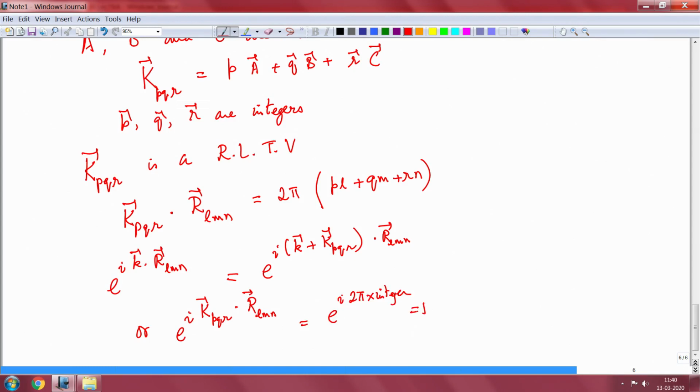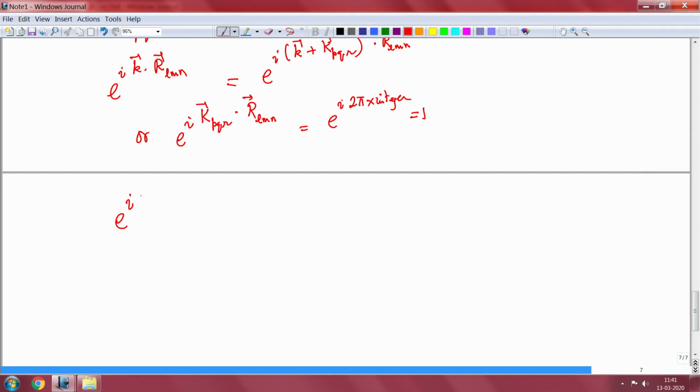Okay. So, what we have is that e to the power i K PQR dot R has the same periodicity as the lattice.